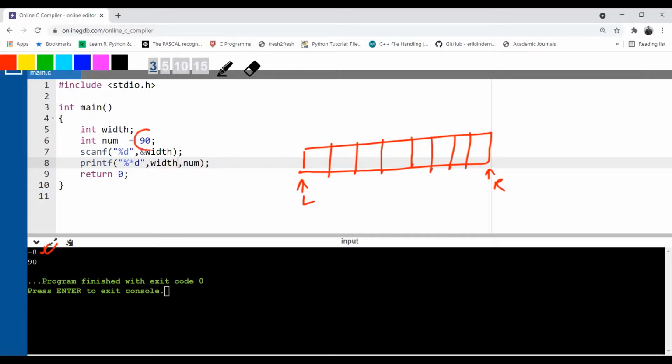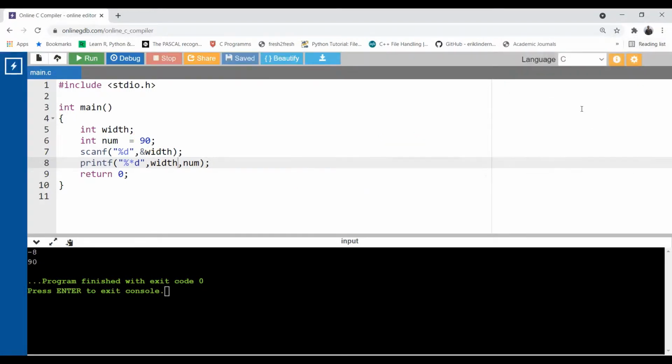So how many digits or characters do we have in the number? 2. So 90 will be placed. The remaining will be considered as space. How can you identify the remaining spaces are there, even though I'm using a negative number? Let's print something after that, so we'll see there is a space. So now let's print something after this second printf statement.